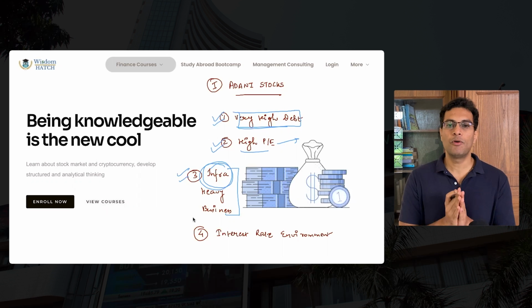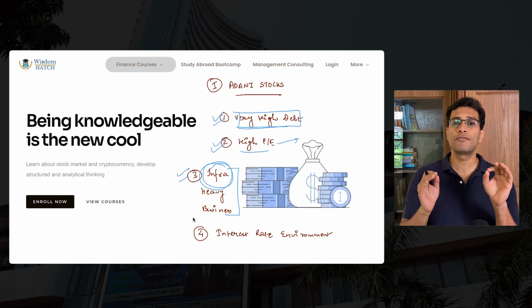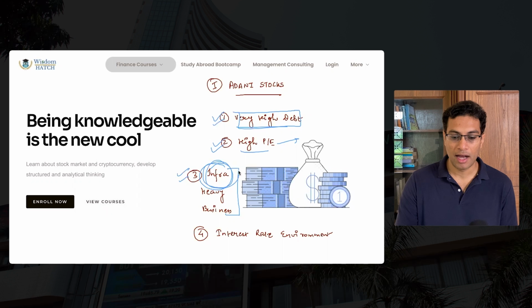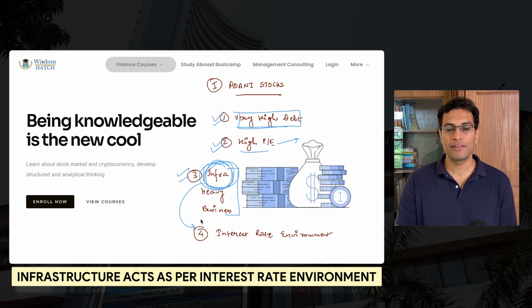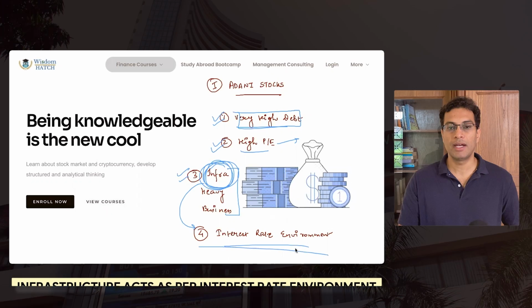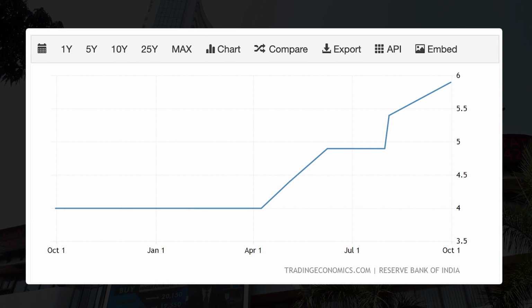This is the third key point that you need to know about the business from a business valuation point of view. Now why am I stressing on this word infra? The reason is that a lot of infrastructure related business moves as per the interest rate environment. So take a look at this chart, and what you will notice is that in the entire world, not just in India, the interest rates are being increased. What is the significance of increasing interest rates on something like Adani Group?